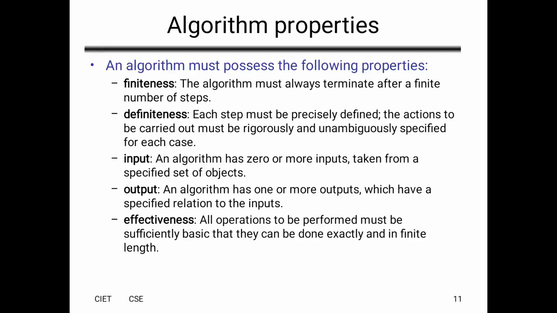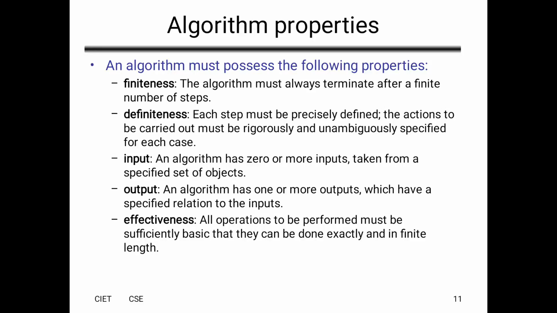So finiteness, definiteness, input, output, and effectiveness. In finiteness, each algorithm must always terminate after a finite number of steps. In definiteness, it must be precisely defined, and each action must be defined unambiguously for each case. And input, we can give 0 or more inputs. It will be taken from the specified set of objects.